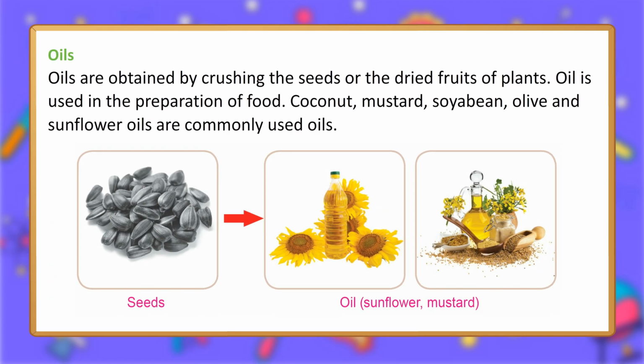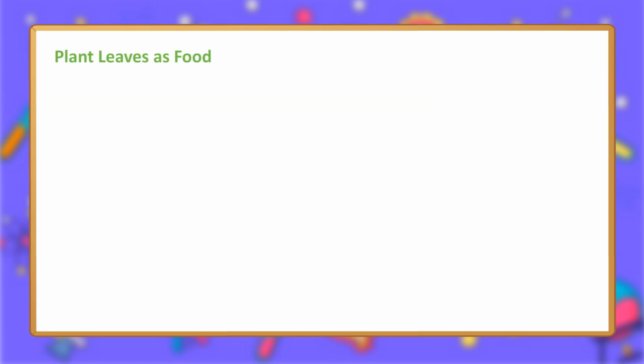Oils. Oils are obtained by crushing the seeds or the dried fruits of plants. Oil is used in the preparation of food. Coconut, mustard, soybean, olive and sunflower oils are commonly used oils. Plant leaves as food.